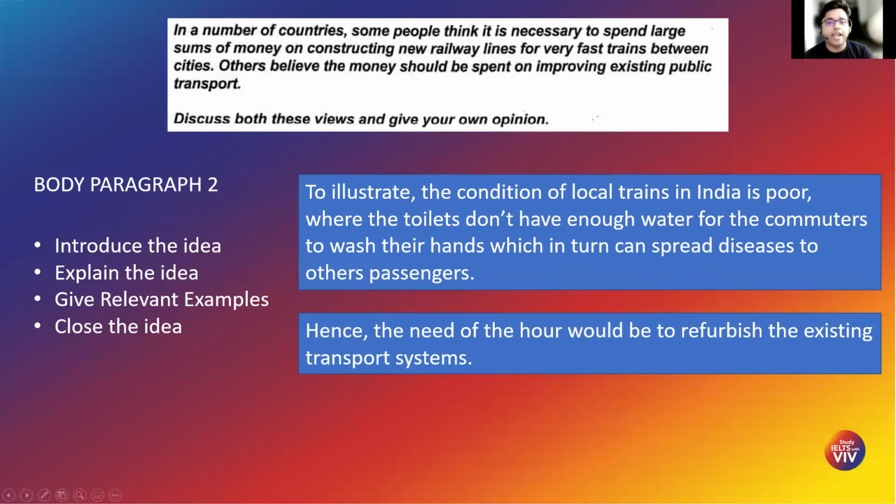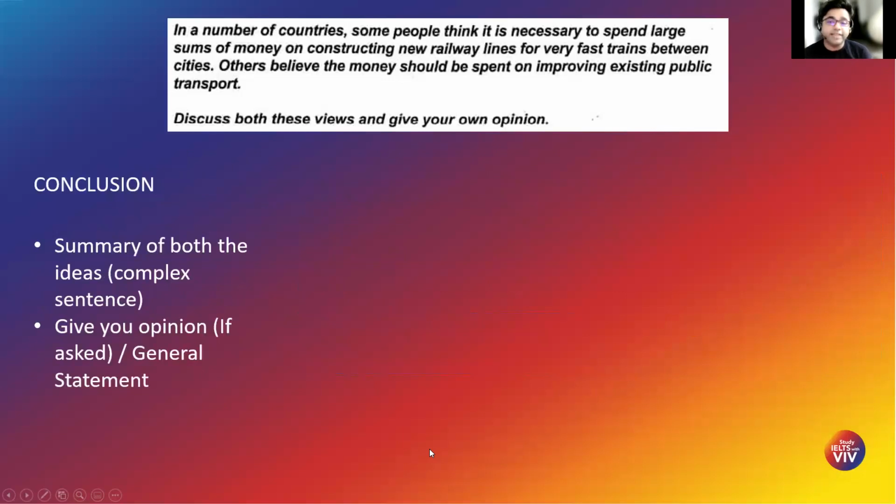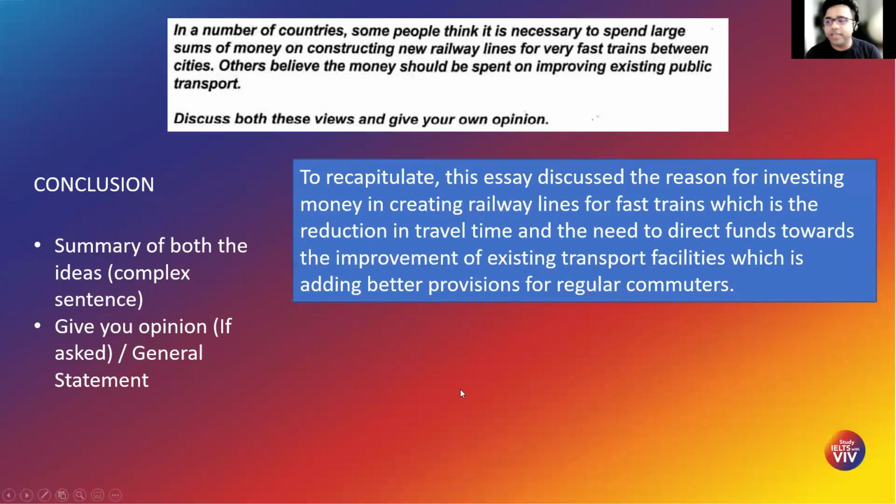Now I will go ahead and add my opinion in the conclusion. Now, how do you write the conclusion? Remember, guys, this is the last paragraph of your essay. So it's important that you go ahead and make it count. Now, how I would like you to write it is there's no need to add anything new. There's no need to add anything more. You simply go ahead and summarize both the ideas in a complex sentence. Okay. So see how I've written it over here.